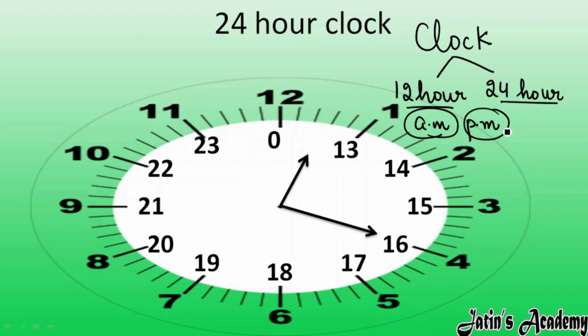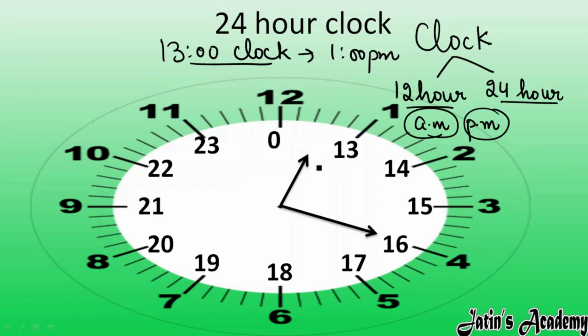But what about the 24-hour clock? In the 24-hour clock there is no set of time period. In the 12-hour clock it goes 1, 2, 3, 4 up to 11, 12, then 1 comes again. But in the 24-hour clock it goes 1, 2, 3 up to 12, then it starts from 13, 14, 15, 16 like this. Here we do not use any AM or PM. If I say 13 o'clock is the time, 13 o'clock means 1 PM.